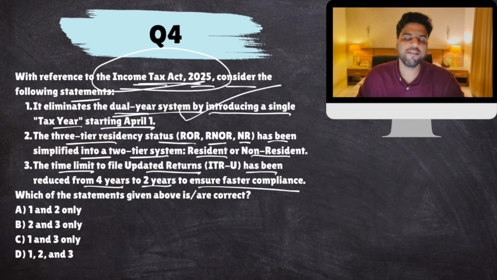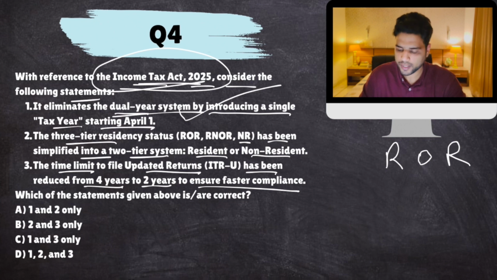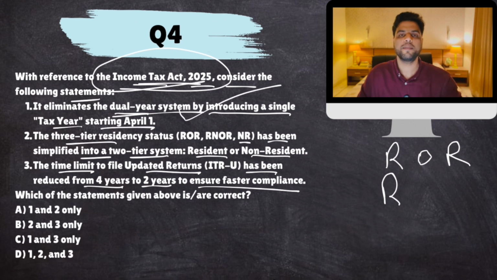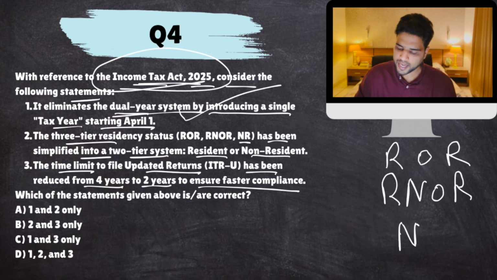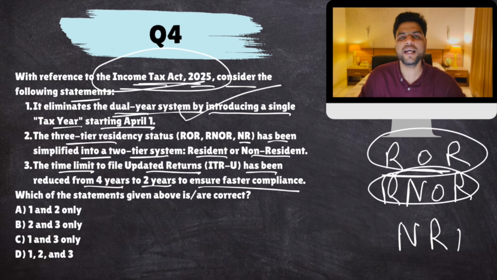Now, income tax for NRIs, non-resident Indians, there are different systems for that. But we have basically complicated the system. Okay, we classify residents into various categories. Okay, RONR, resident, ordinarily resident. Okay, this is the system. Who is an ordinary resident in India? Then resident, but not an ordinary resident. Basically, he is a resident of India, but currently is not living in India, RNOR. And then there are NRIs, NR. Okay, now the government has simplified because these two categories were creating a lot of confusion.